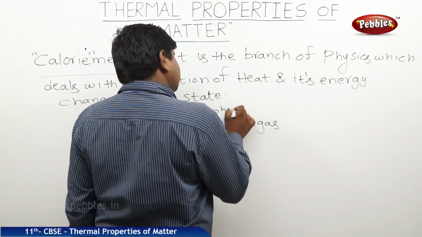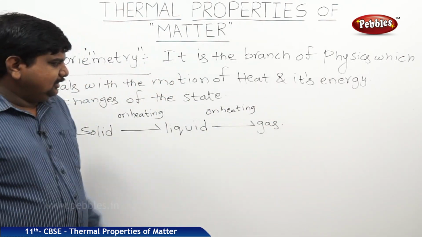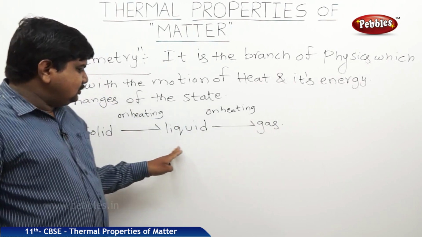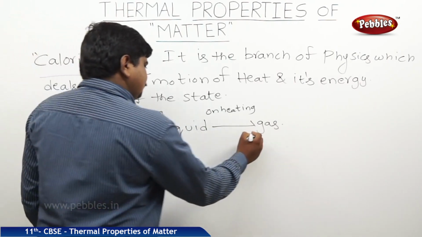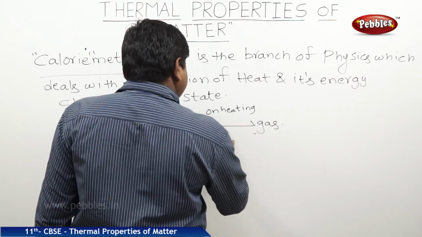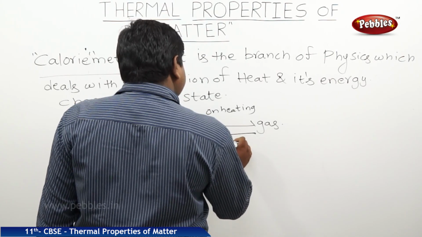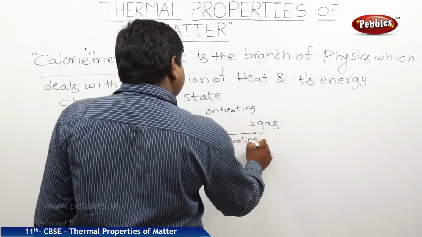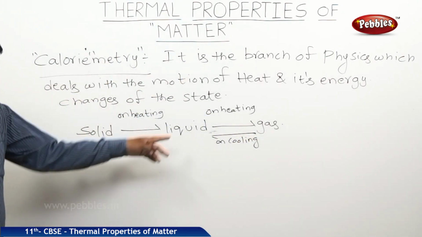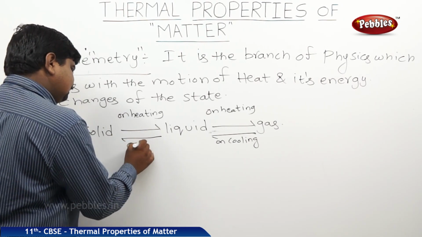Suppose a gaseous body should gain the liquid state, we should do the cooling process. Exactly reverse. On cooling, gas to liquid, liquid to solid also on cooling.